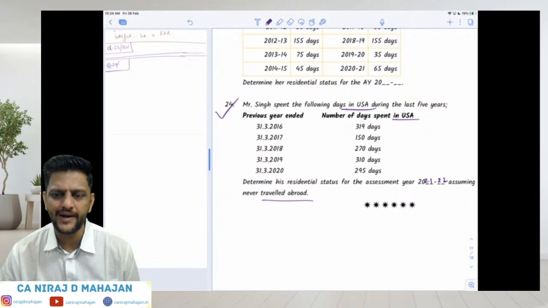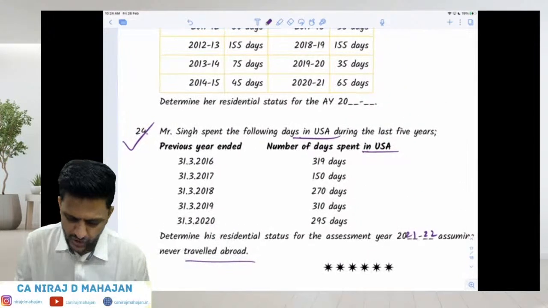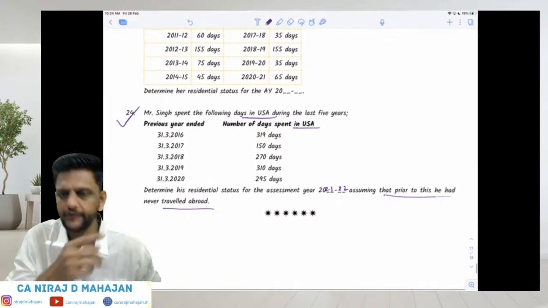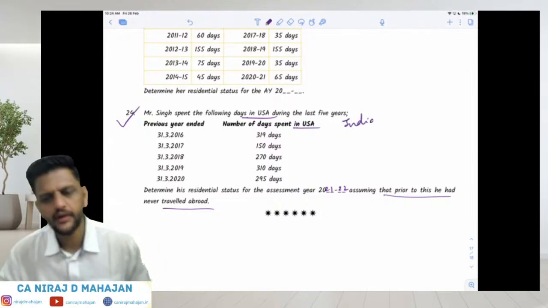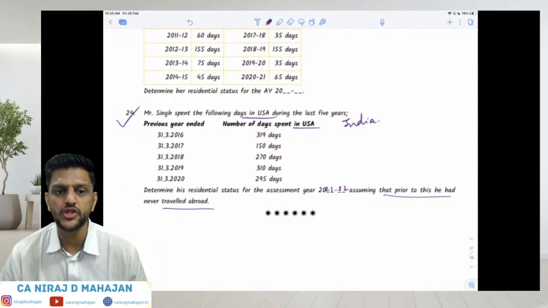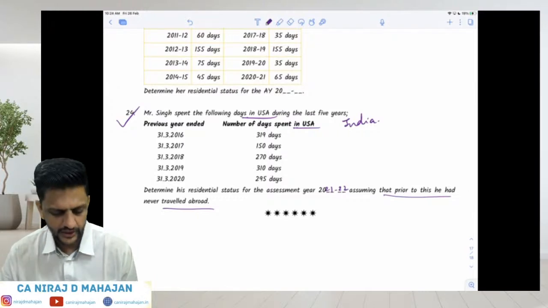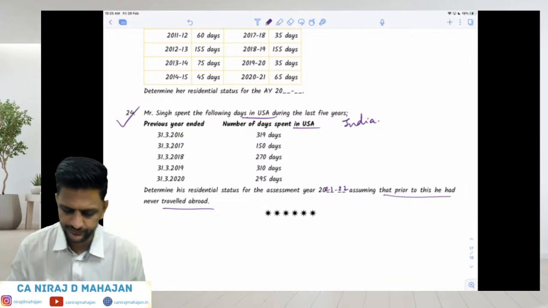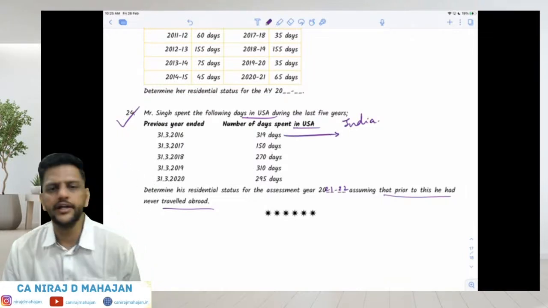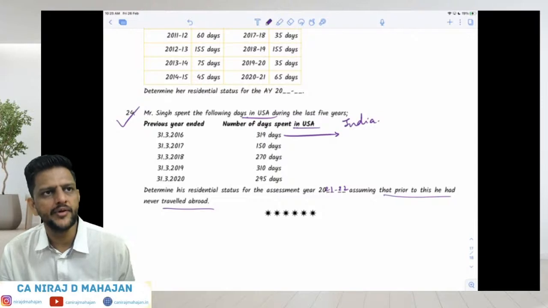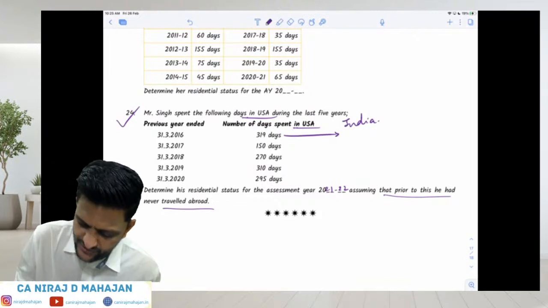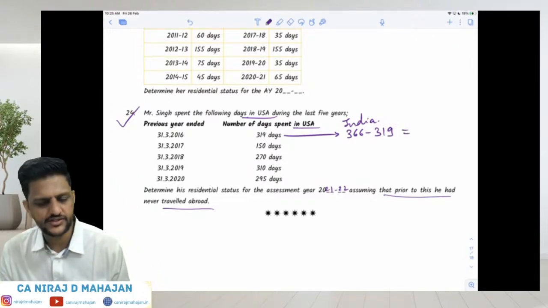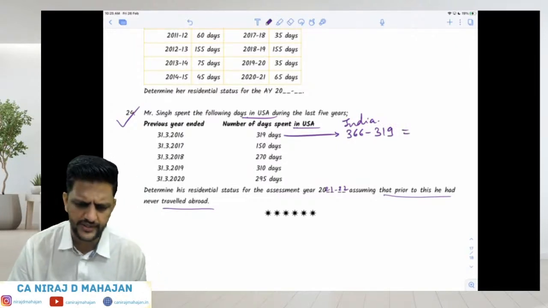It is given here, number of days spent in USA. So what you should do first is calculate his number of days spent in India, so that we can later directly copy paste in our answers. Previous year ended 31/3/16. So how many days did he spend in India? 31/3/16 means PY 15/16. That means in February 2016 there was a leap year, 29 days in February. So total 366 minus number of days spent in USA will be how much? 47 days?